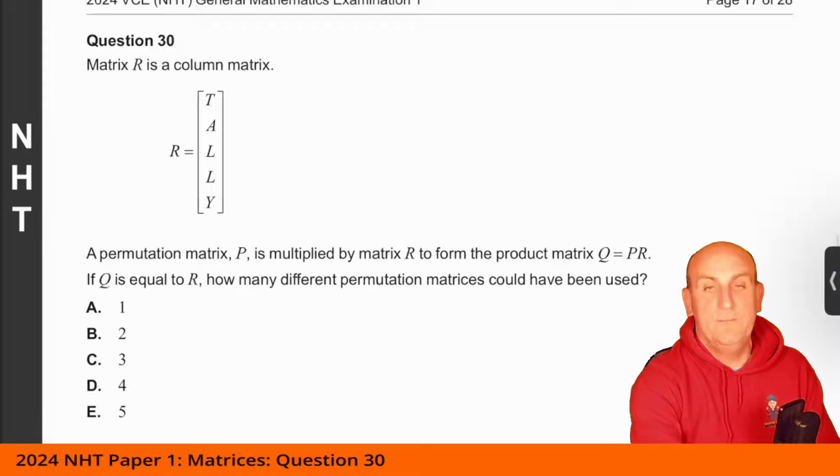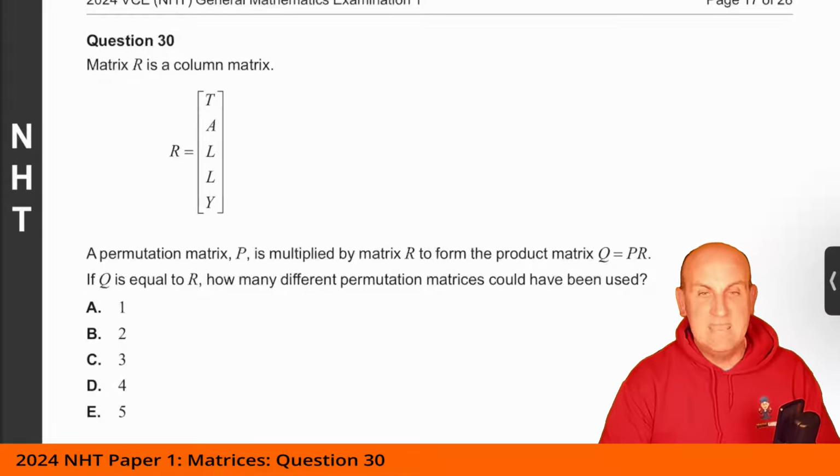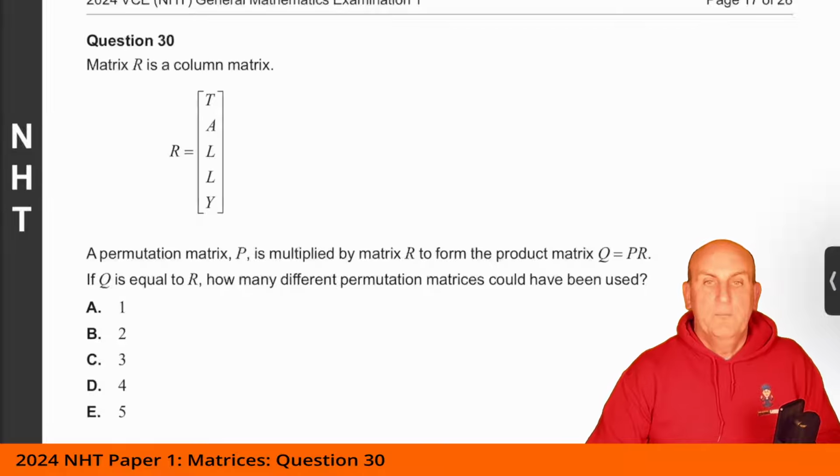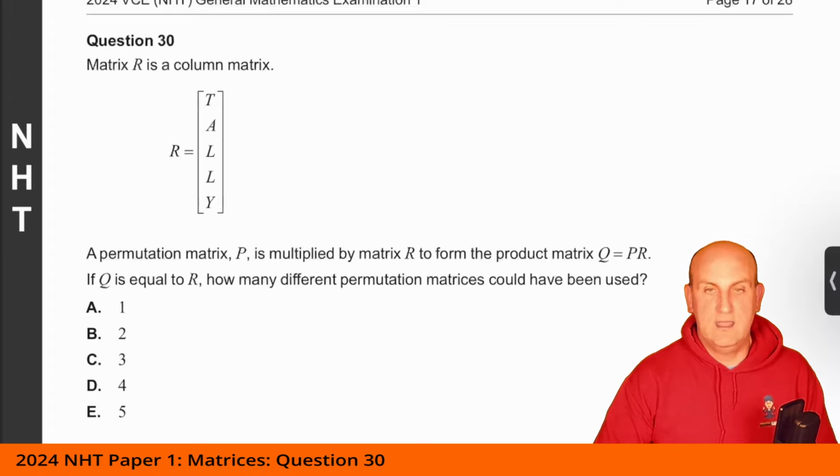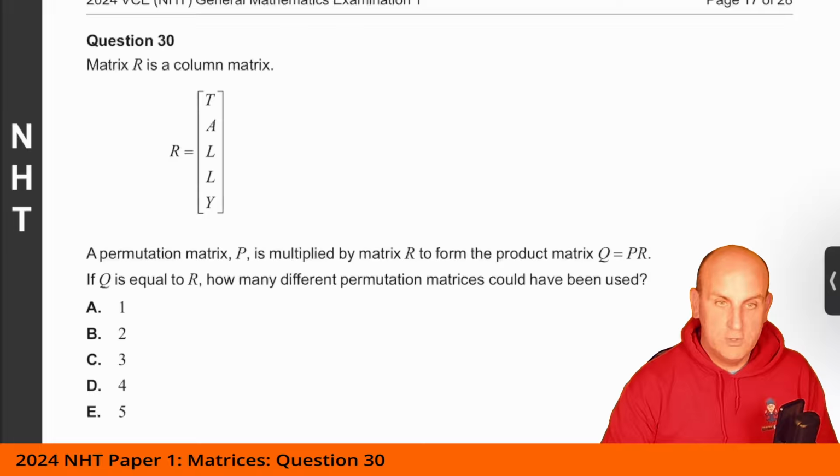Matrix R is a column matrix. You've got T-A-L-L-Y. A permutation P is multiplied by matrix R to form the matrix product Q equals PR. If Q is equal to R, how many different permutations could have been used? All right, so if Q is equal to R, what have we got here?